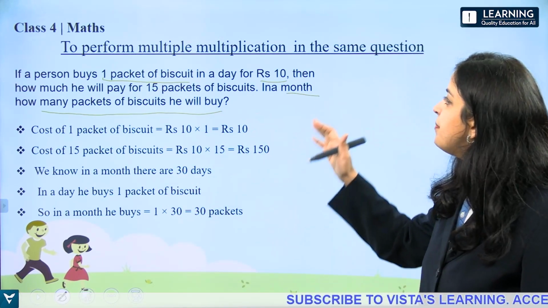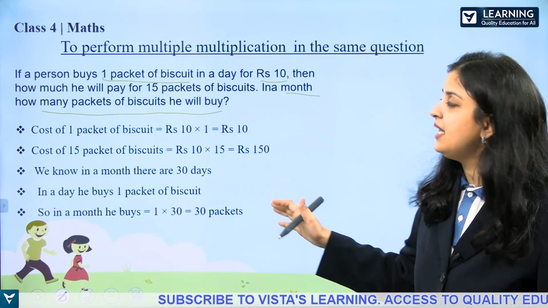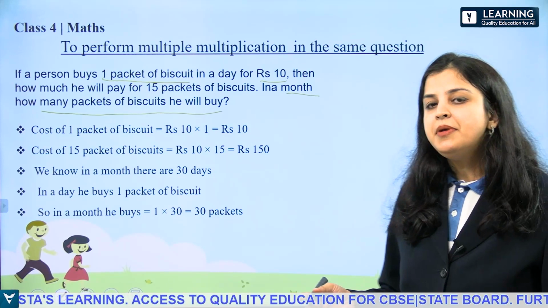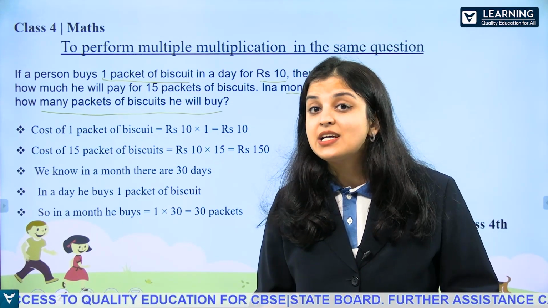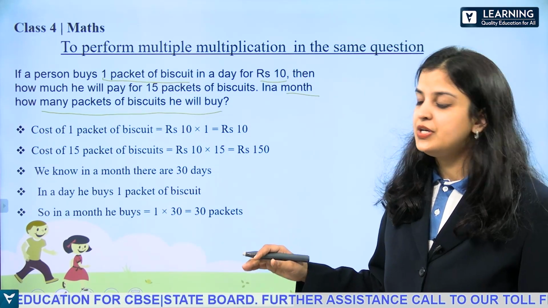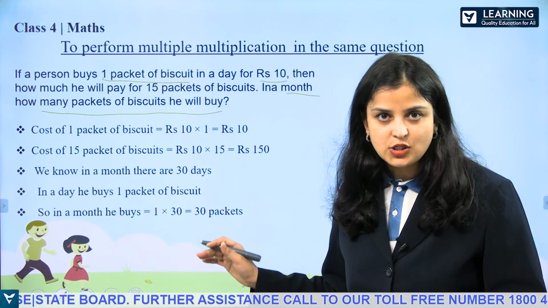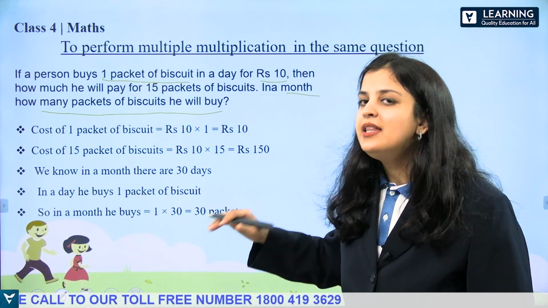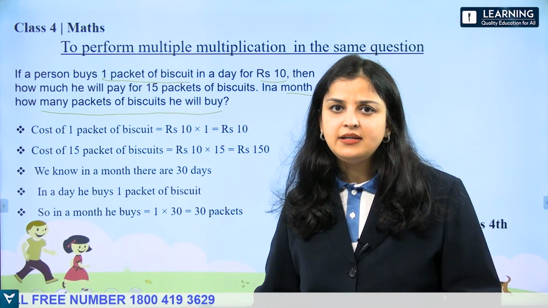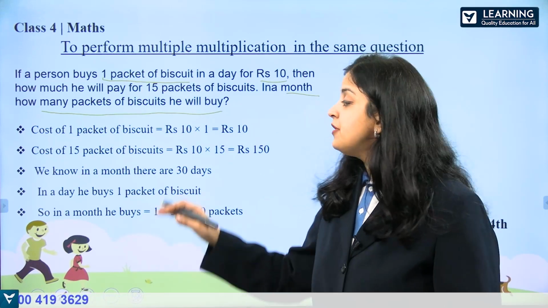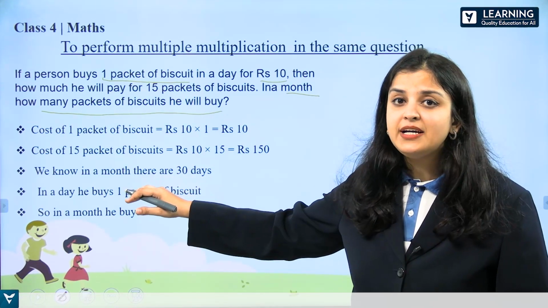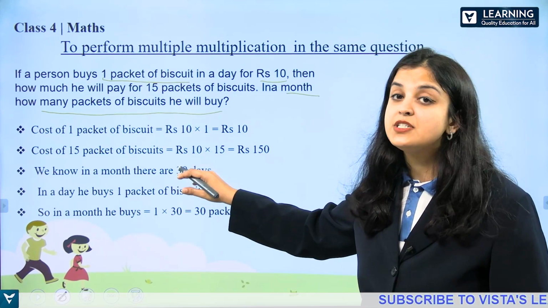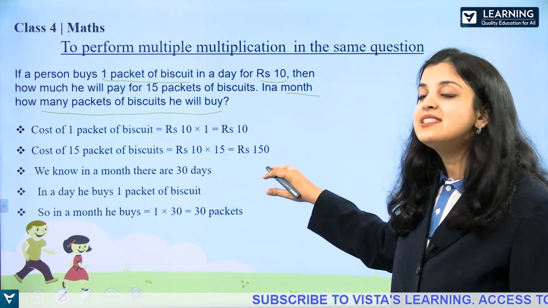So this is how we perform multiple multiplication in the same question. It is about the requirement of the question. If a question is requiring multiple multiplication, then we need to perform in this way. First we need to find out the value of single unit. Then we need to multiply it with the required value. So first we needed to find out the cost of 15 packets of biscuit, and that is why we multiplied it with the value of single unit, which is rupees 10. We got the answer as 150.